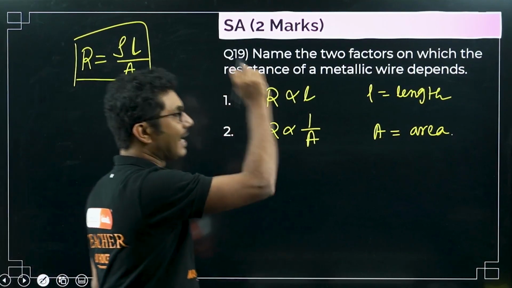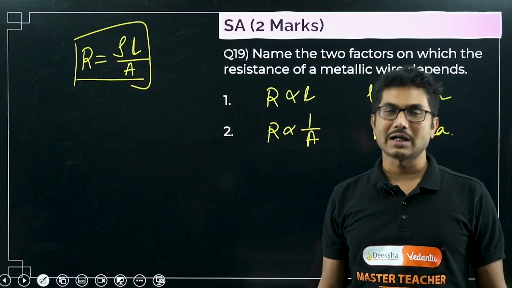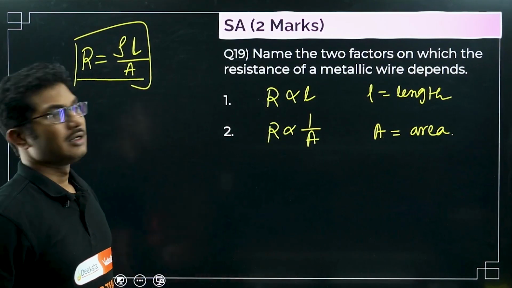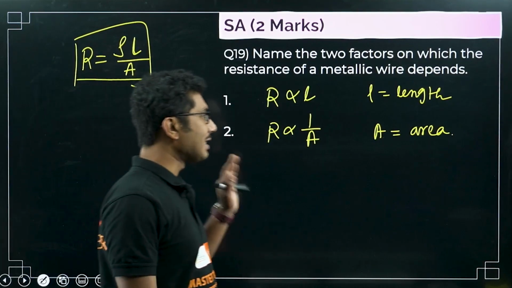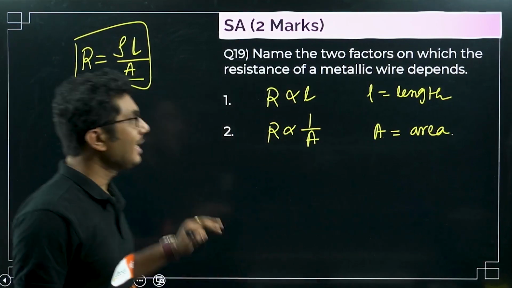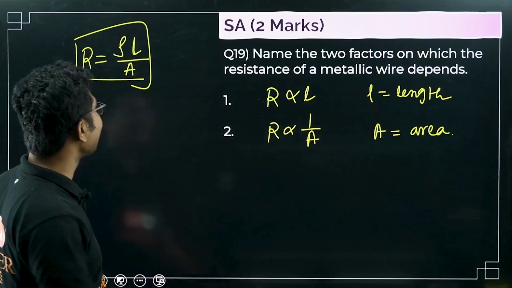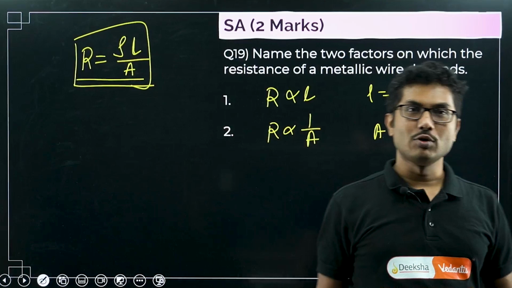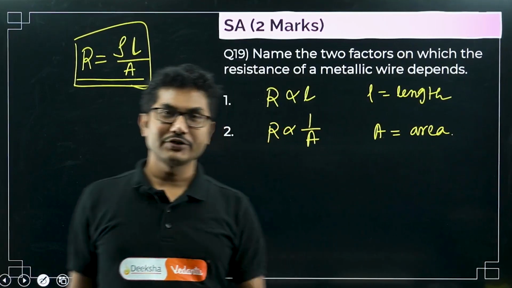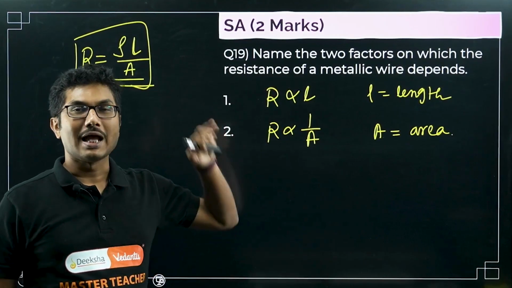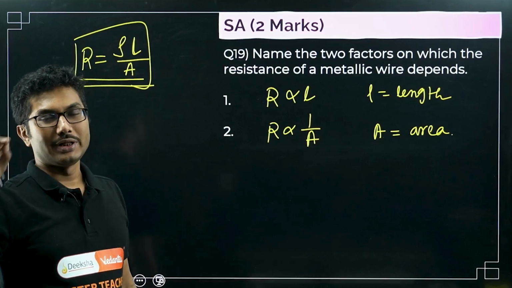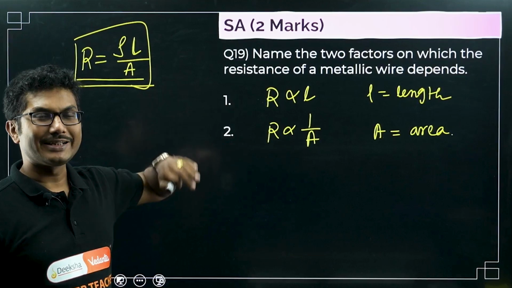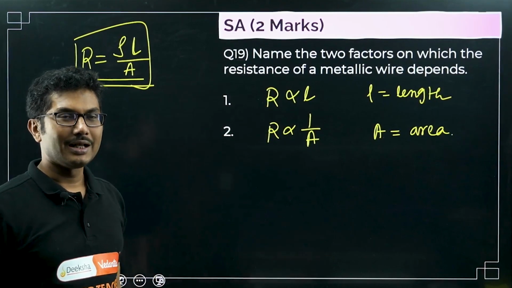Resistance is directly proportional to the length of the conductor. Resistance is inversely proportional to the area of the conductor or metallic wire. That's how you can answer. Or if you are answering the shortcut way, you have to mention what is L, what is A, and the formula. If you mention these three things, you will get full marks, don't worry. Otherwise, if you just want to write the answer in words, then you have to write resistance is directly proportional to the length and inversely proportional to the area of the conductor.